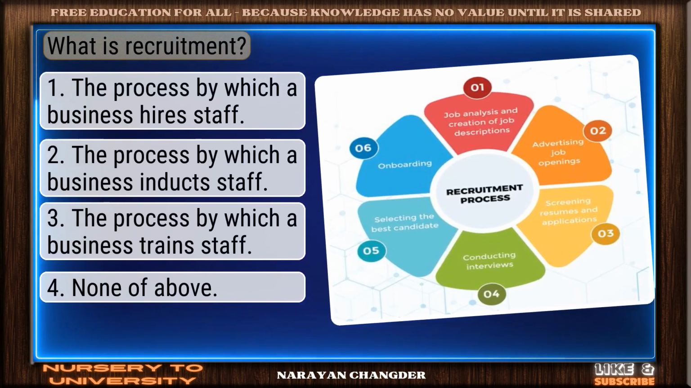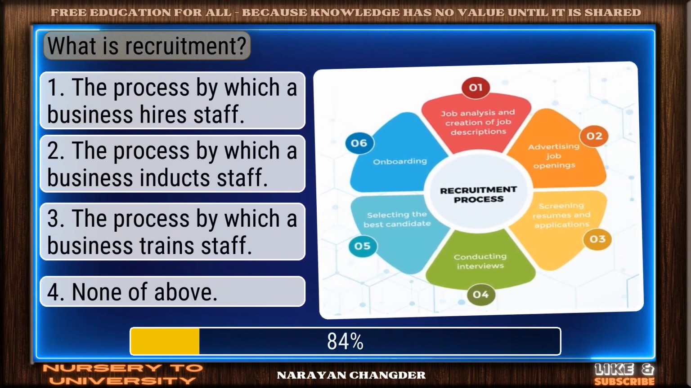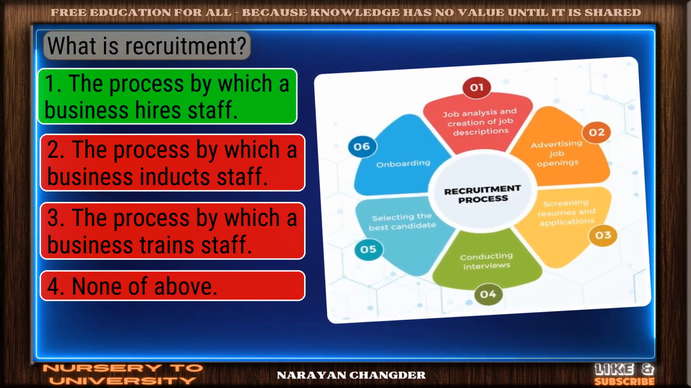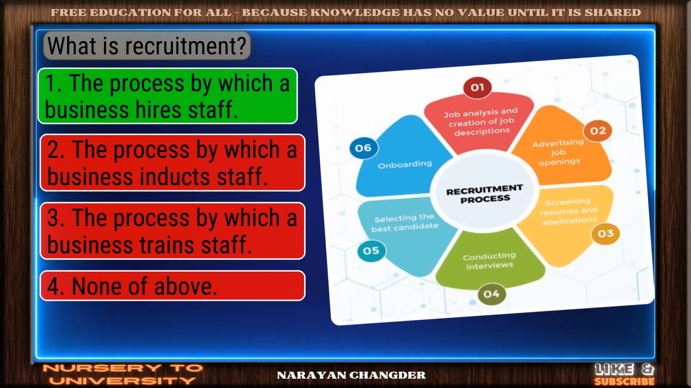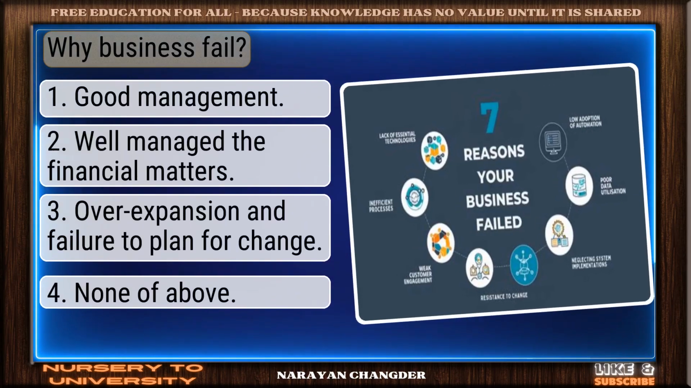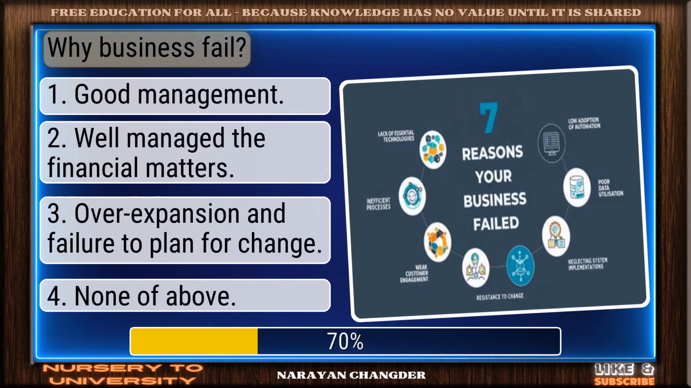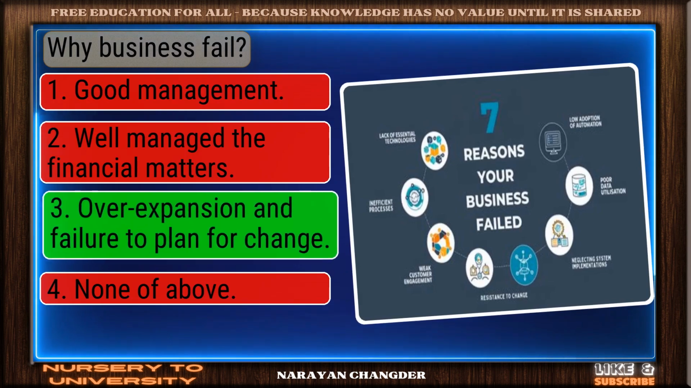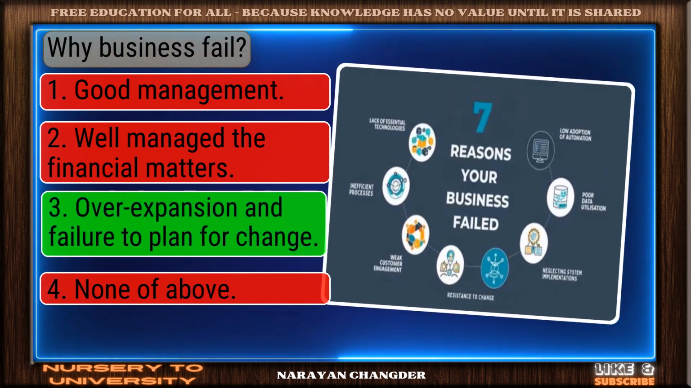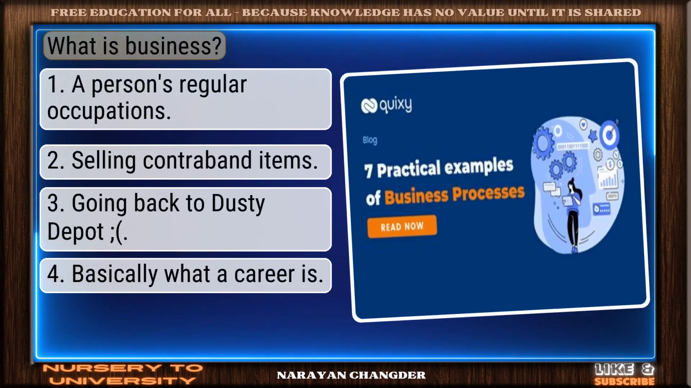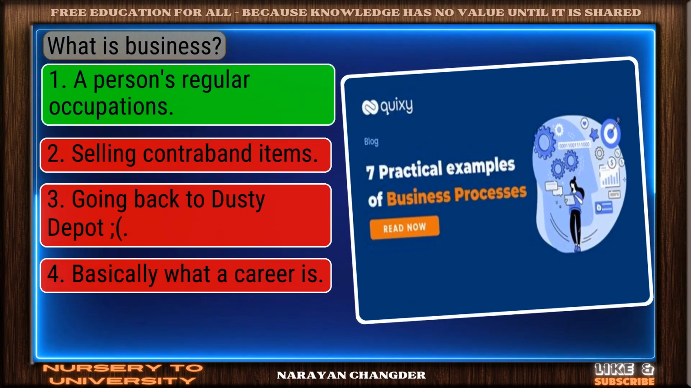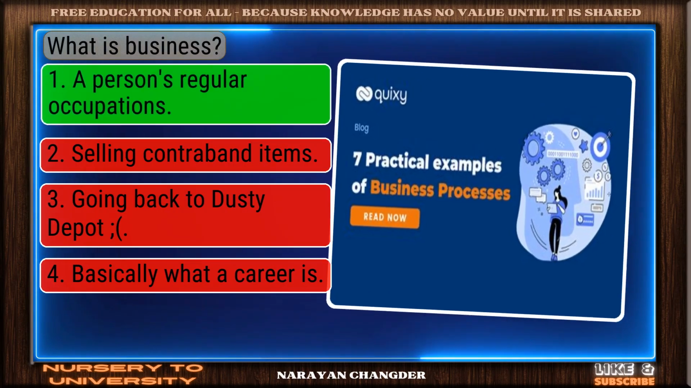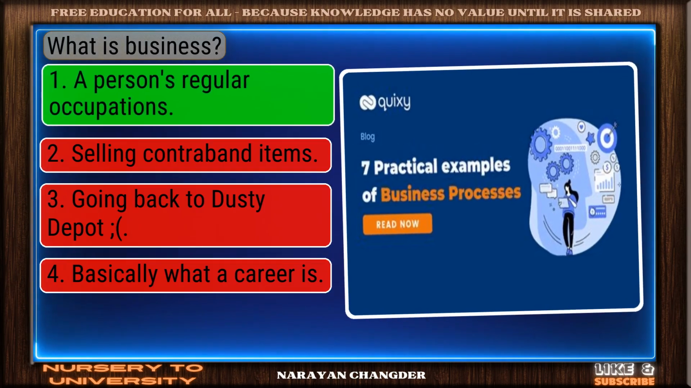What is recruitment? Valid point. The process by which a business hires staff is true. Why business fail? Bravo. Overexpansion and failure to plan for change is the answer. What is business? Well reasoned. A person's regular occupation is the correct choice.